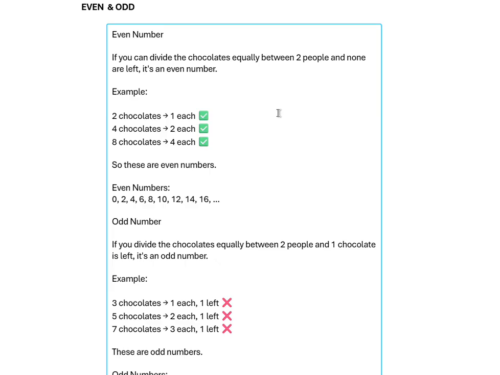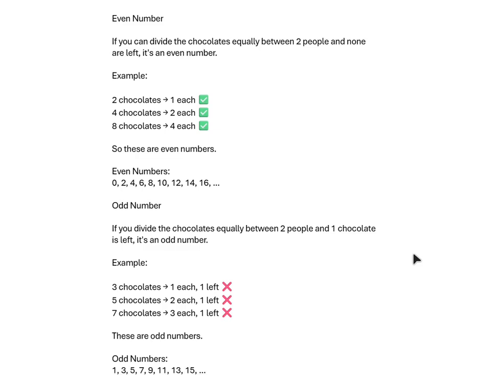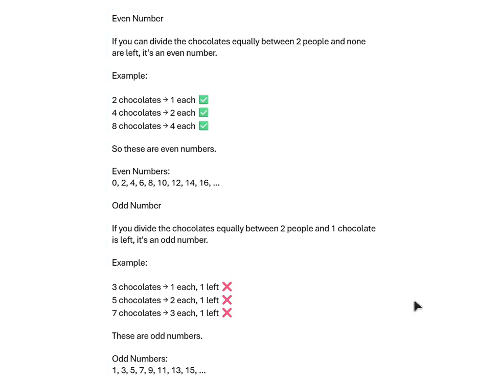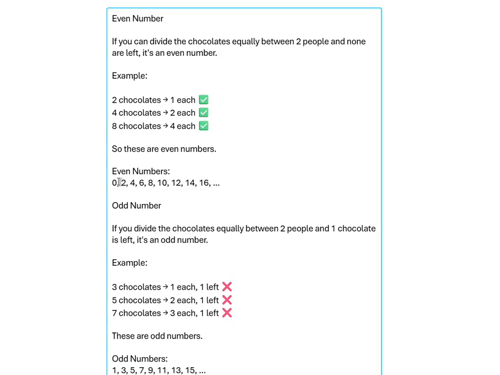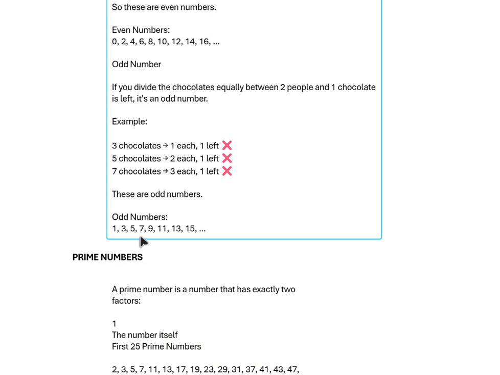Which is divisible by 2 is an even number, and which is not divisible by 2 is called an odd number. Simply 0, 2, 4, 6, 8. Here we can say 0 is also included in even numbers. Odd numbers are 1, 3, 5, 7, which are not divisible by 2.